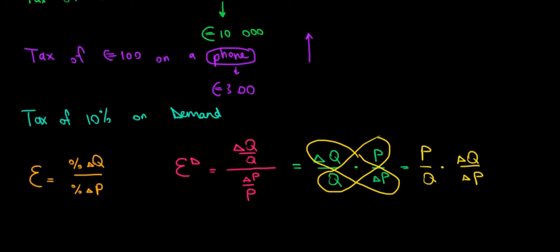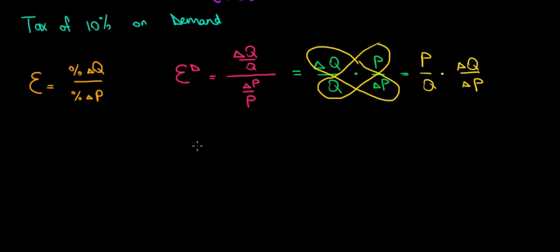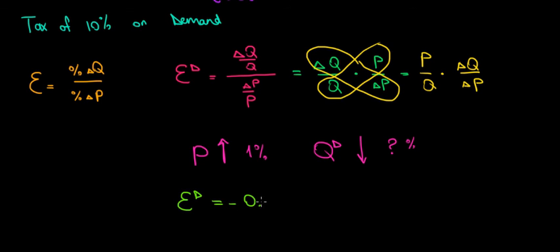And what is going to be the interpretation of this? Well, the interpretation is that if price increases by 1%, how does quantity demanded change? By how many percent does it decrease? Because what happens when price goes up? Quantity demanded would go down. So for instance, if we have a result that elasticity of demand equals minus 0.4, that means that the effect from a 1% increase in price leads to a decrease in quantity demanded by 0.4%. Hope this makes sense.